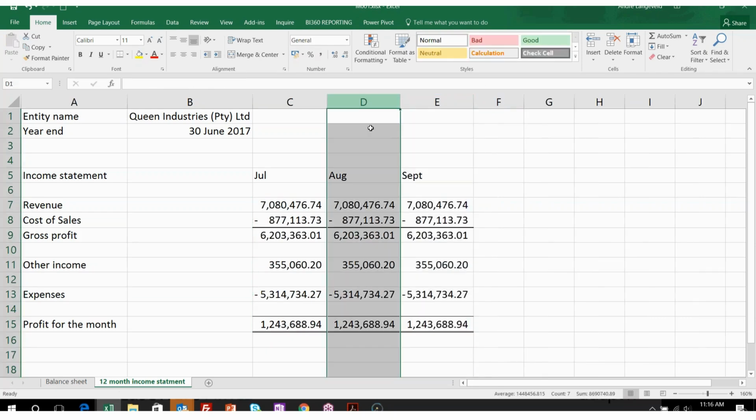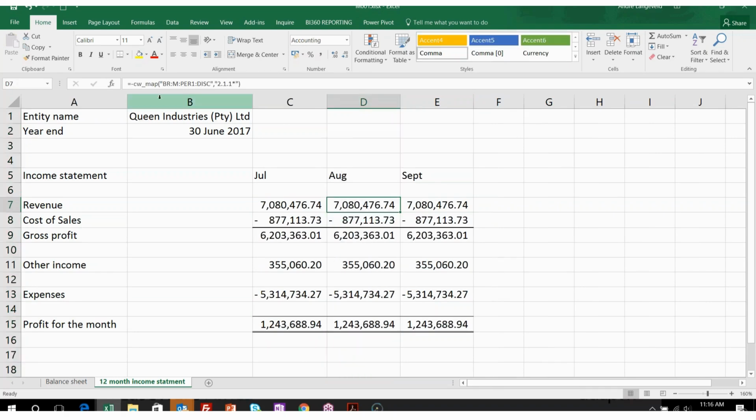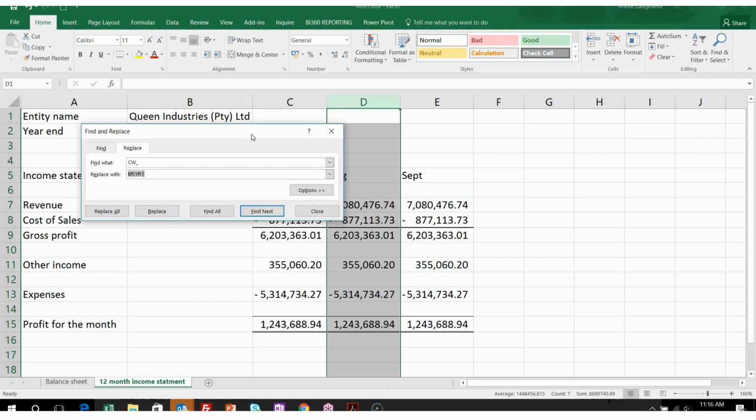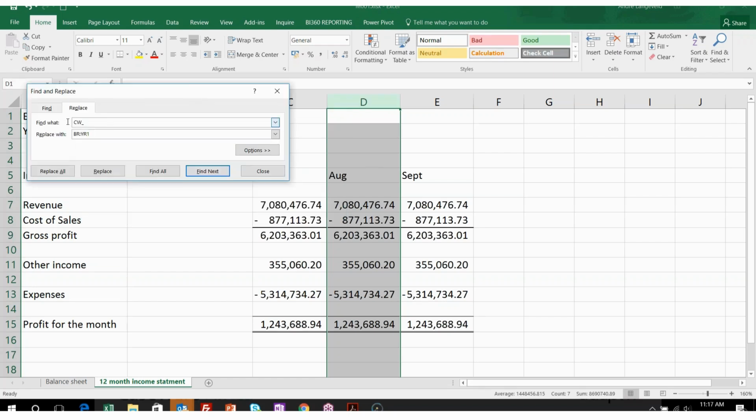Then I'm going to highlight my column D. I'm going to go find. Okay, so if I quickly look at the formula, it'll be BR colon M colon period 1. So obviously the period 1 should be replaced by a period 2. So I'm going to go Control H. Remember to highlight column D or your August column. Okay, I'm going to find period 1 and replace that with period 2. Click on replace all and that'll then update that.